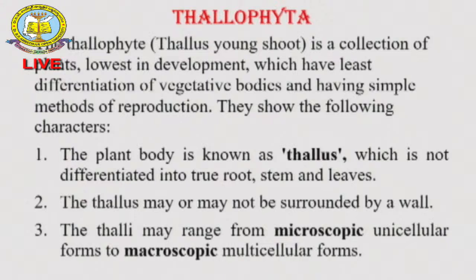You cannot see the roots, stem or leaves. Almost all the Thallophyta plants are non-vascular plants. The vascular system has not developed, and they are the first photosynthetic plants, if you take it into algae.